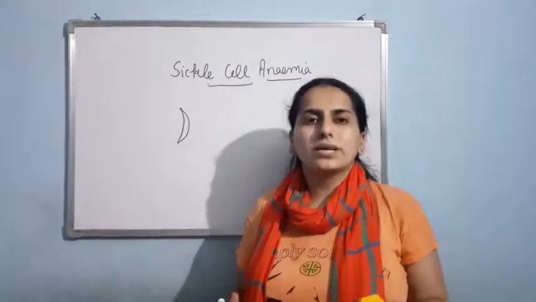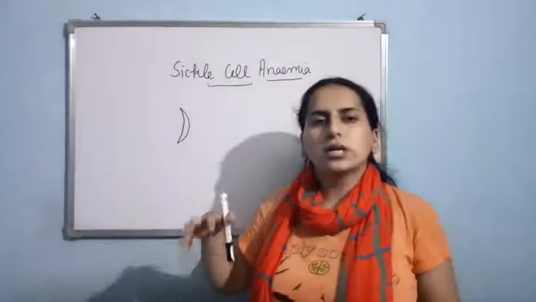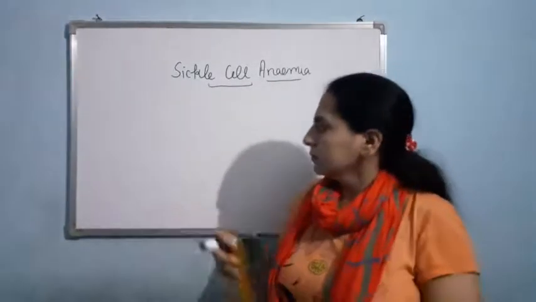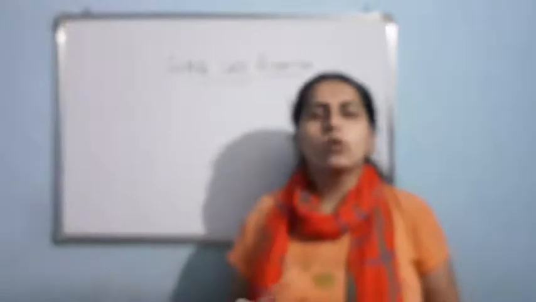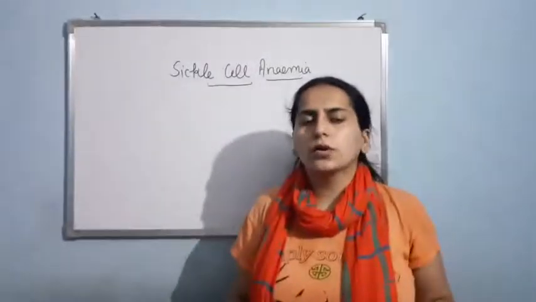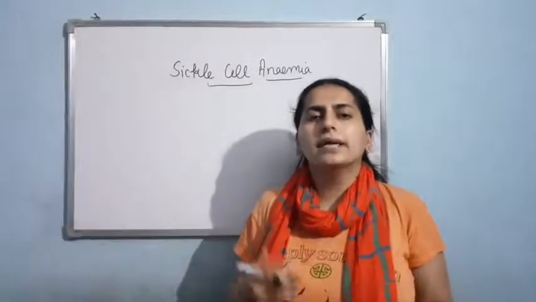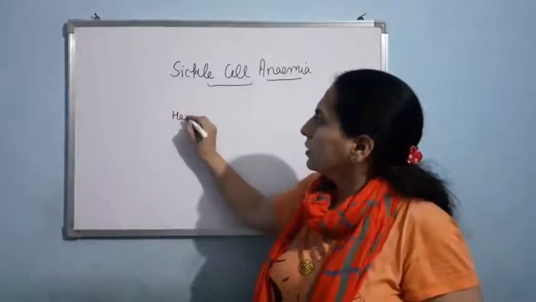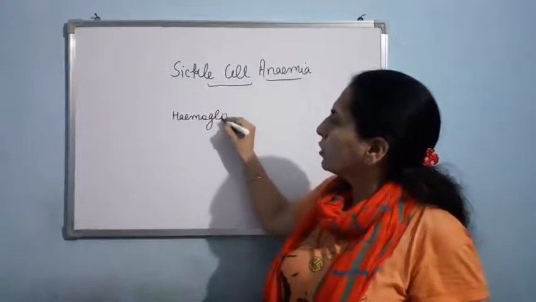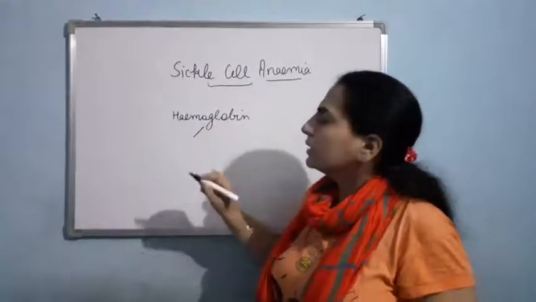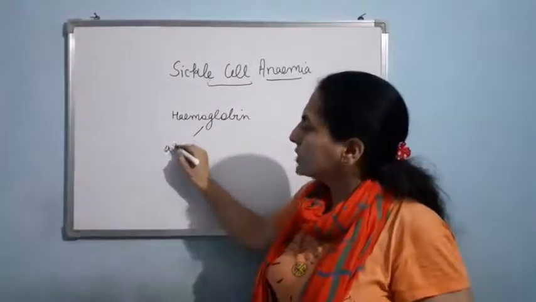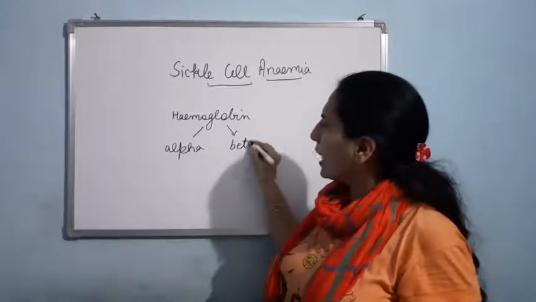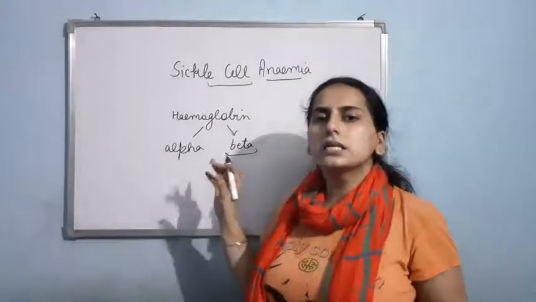Now here comes the question, what is the reason of the change in the shape of RBC? Basically, if I talk about our hemoglobin, it is proteinaceous in nature, it is made up of polypeptide chain. Clear? So basically, if I talk about the structure of hemoglobin, then in the hemoglobin we are having alpha chain and beta chain. Now what happens in the beta chain in sickle cell anemia?